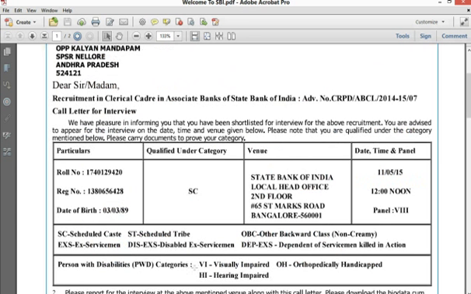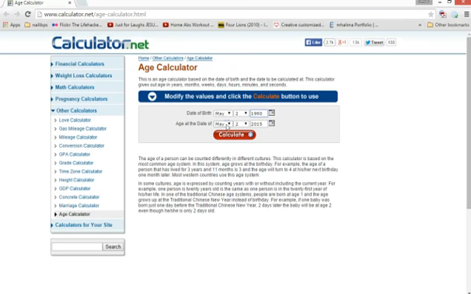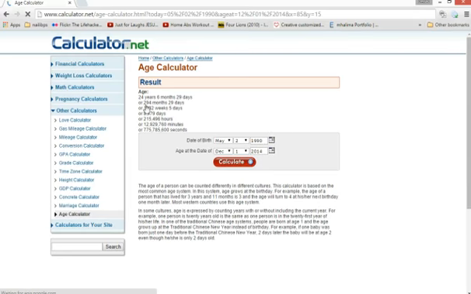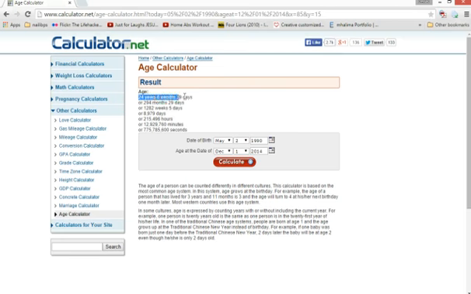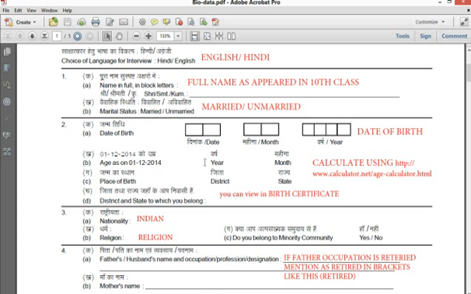So mention December 1st 2014 and click calculate. Yeah, here you can see 24 years, 6 months, 29 days. You can remove the days, no need of days. In the biodata form, just mention 24 years and 6 months.